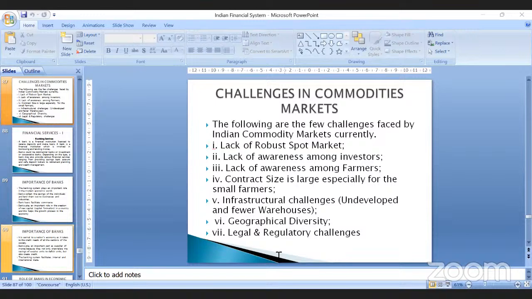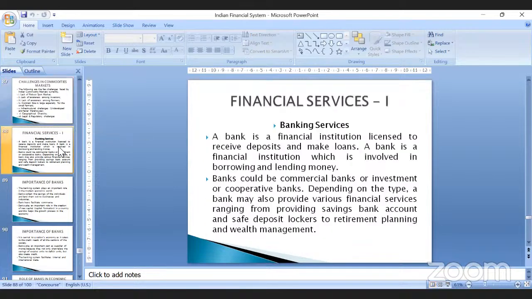So India has a long way to go in order to take the benefits of the commodities market, but there are certain challenges. If awareness can be created among investors and farmers, if spot markets are encouraged, and if you remove these infrastructure challenges and legal challenges, this commodities market has a wide scope for development, which is very, very important. So this is about the commodities market.